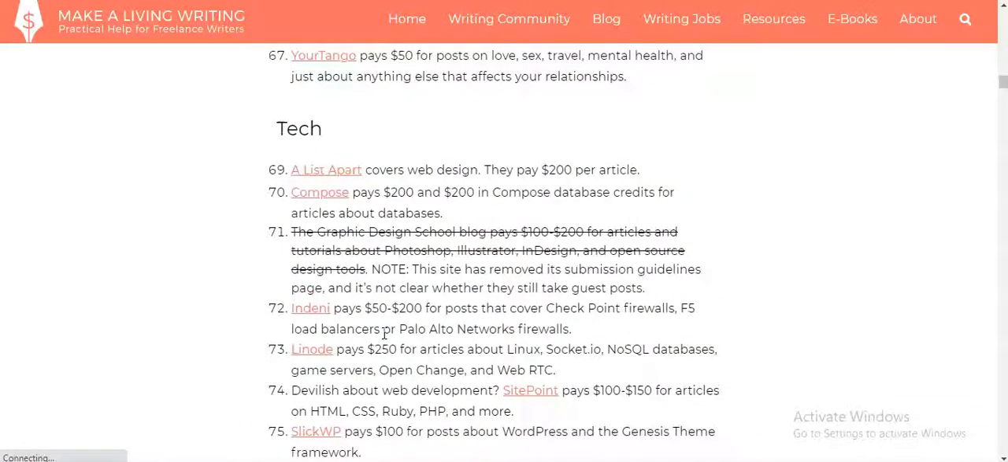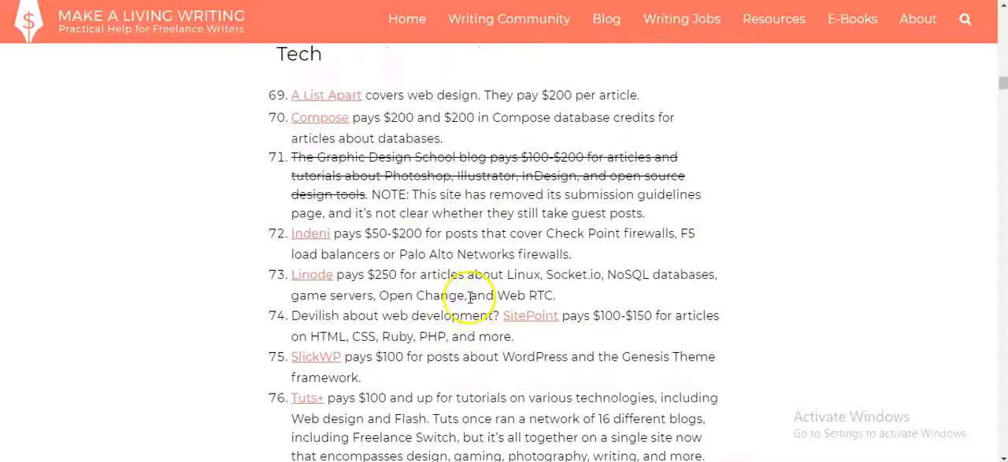So I wasn't going to include this before, but I thought, what do I stand to lose if I show you some of these ways to make at least $300, $500 per month as a writer? So that's it.